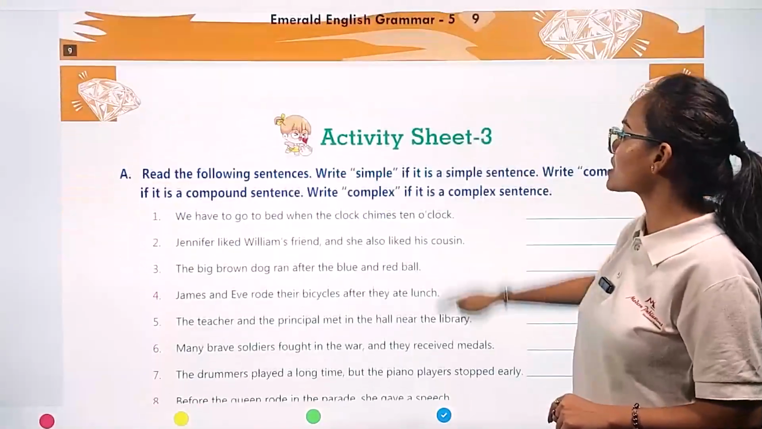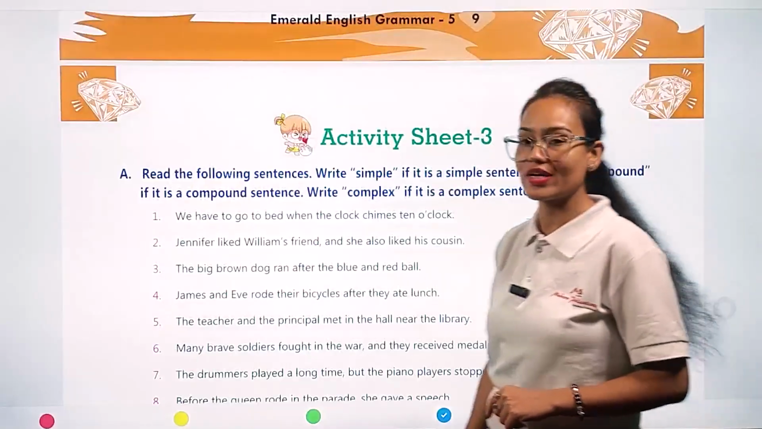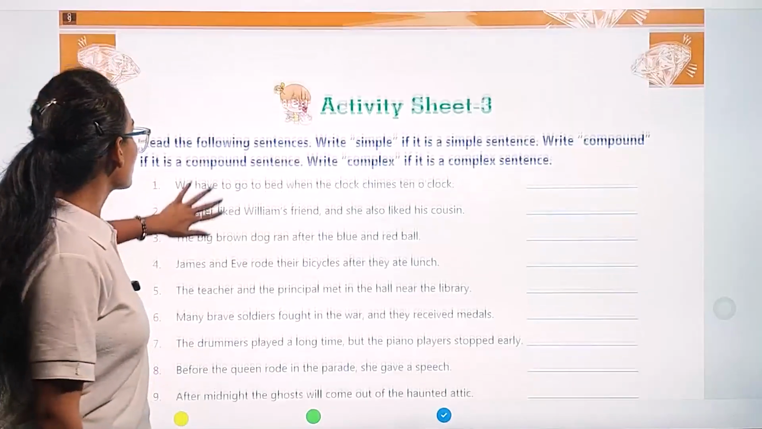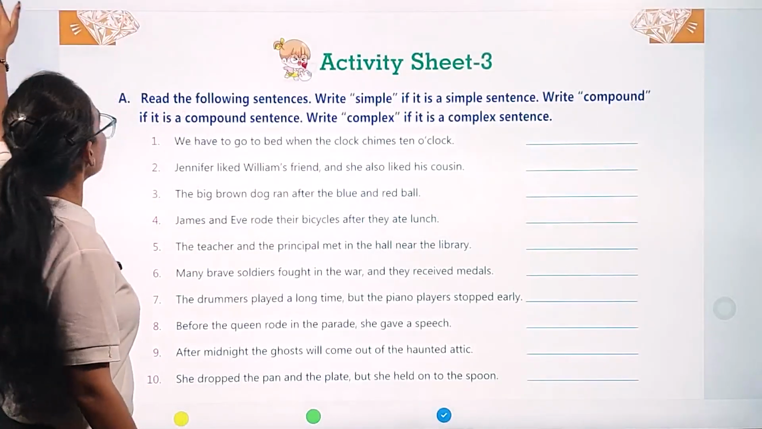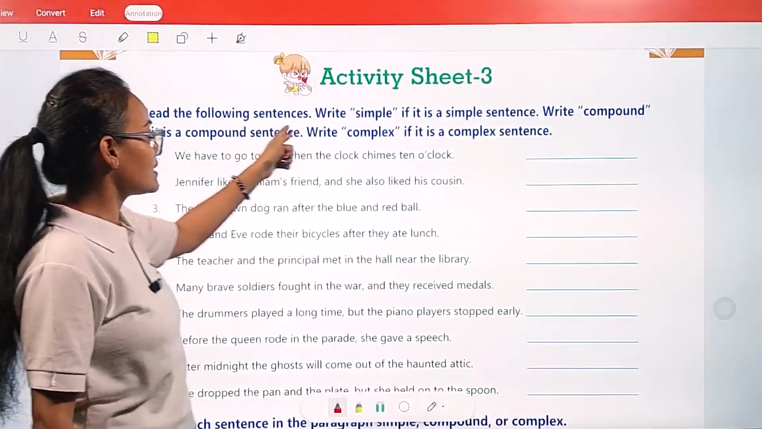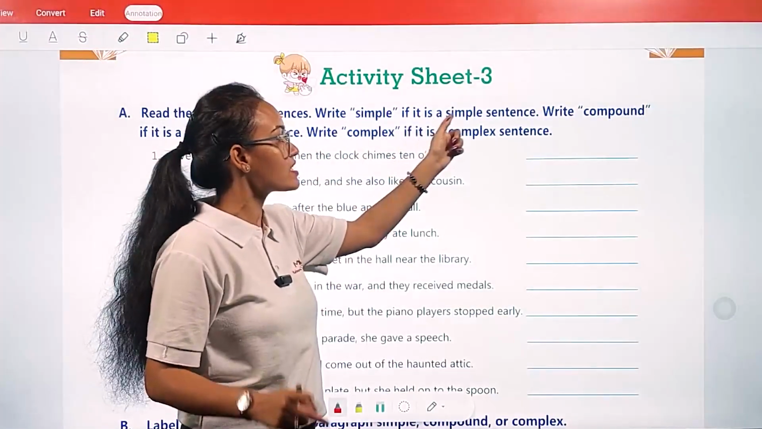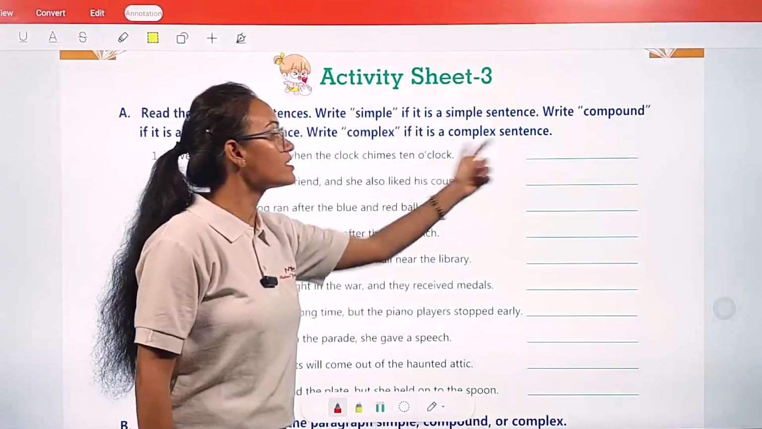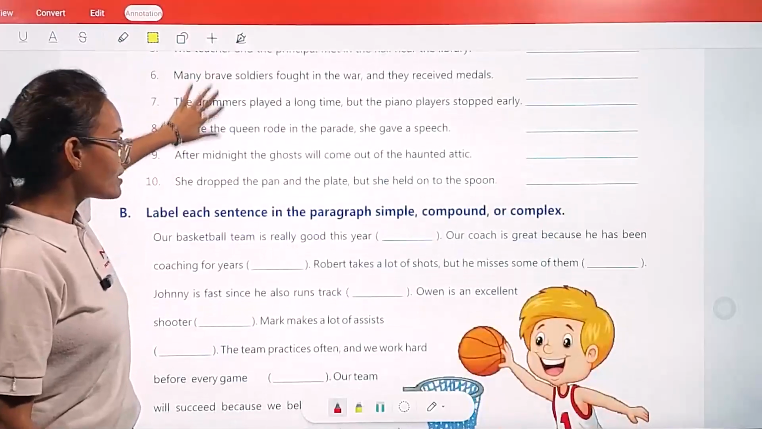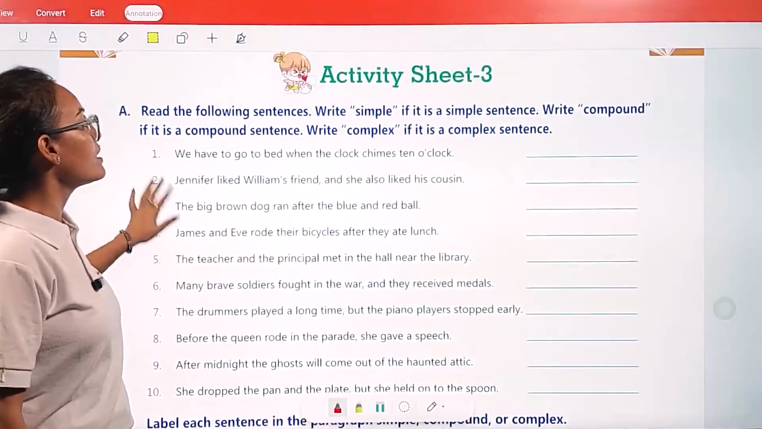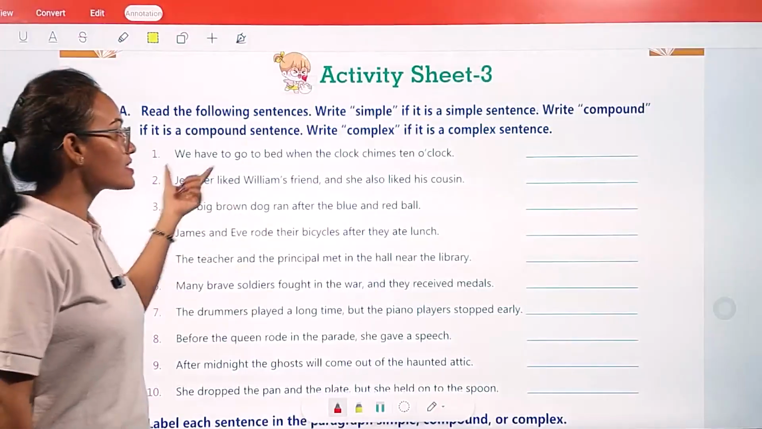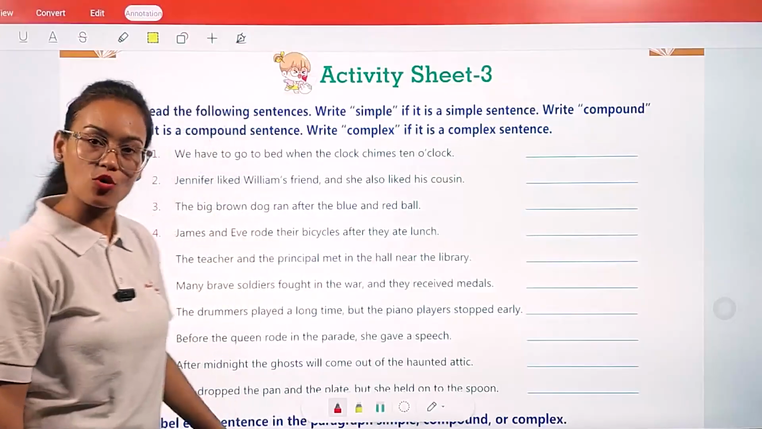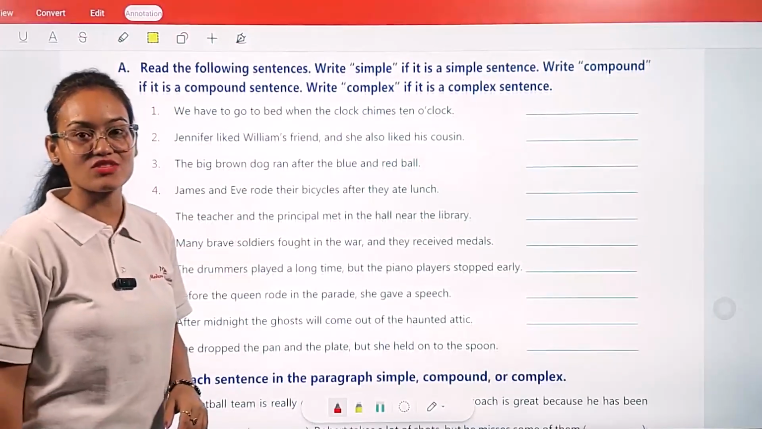Now, my dear students, come with me and let's complete activity sheet number 3. Here we are going to do the exercise based on simple, complex, and compound sentences. Part A: read the following sentences. Write simple if it is a simple sentence, compound if it is a compound sentence, complex if it is a complex sentence. Then, my dear students, try to identify whether these sentences are in simple, compound, or complex form. So come with me and let's complete this activity.